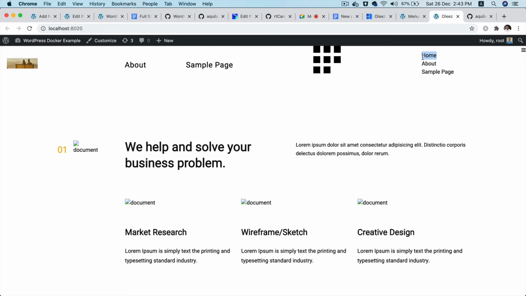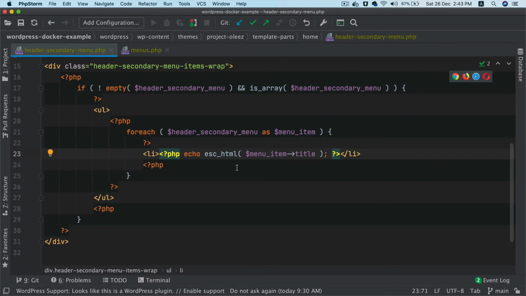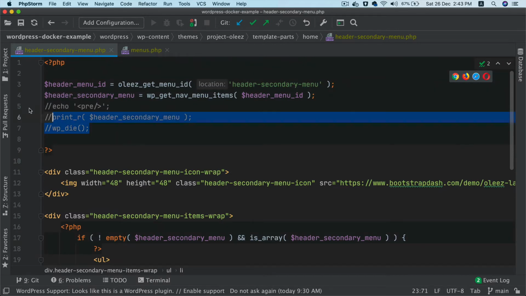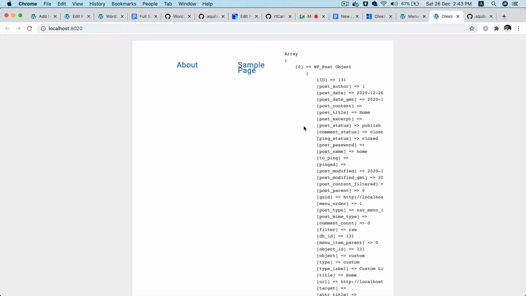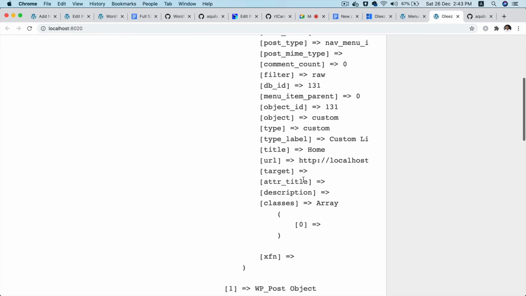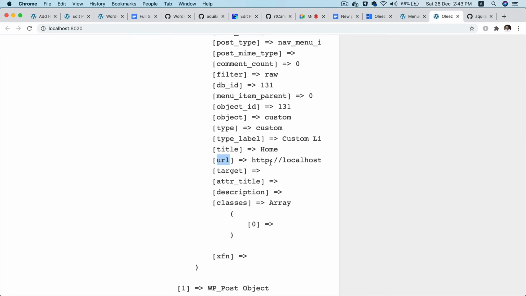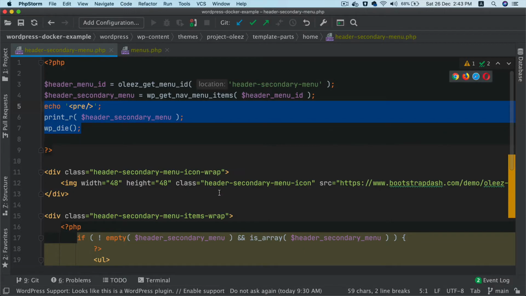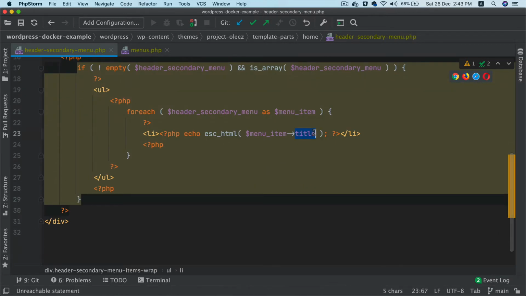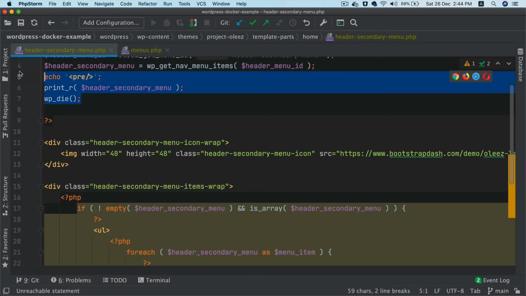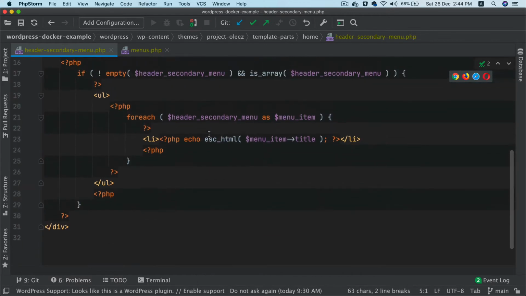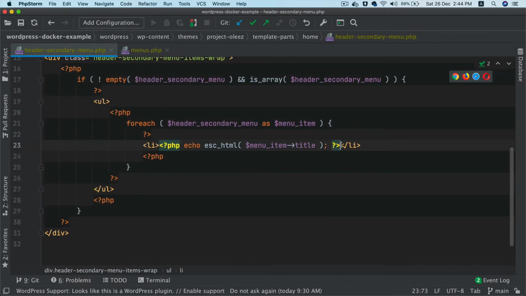Okay, but I can't click on it, so I need the link over there. So how do I do that? So where is the link available? Let's check. You can see that link is available here in the URL, correct? So all I have to do is just like we access title, same we have to access the URL. Comment out again, and this should be wrapped inside of a link tag.